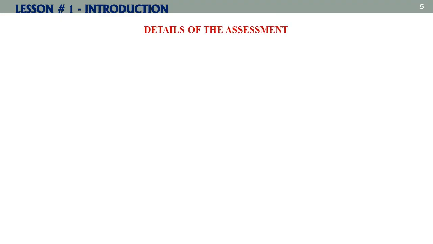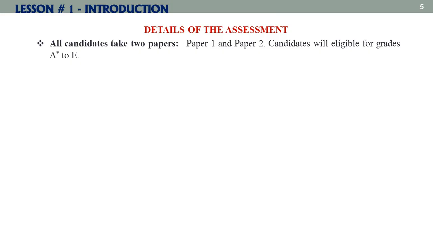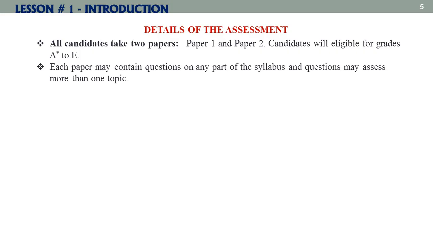Detail of assessment. All candidates take two papers, paper 1 and paper 2. Candidates will be eligible for grades A star to E. If a student could not obtain the required standard, he is awarded grade U. U means ungraded, and the candidate has to reappear in that paper. Each paper may contain questions on any part of the syllabus, and questions may assess more than one topic.